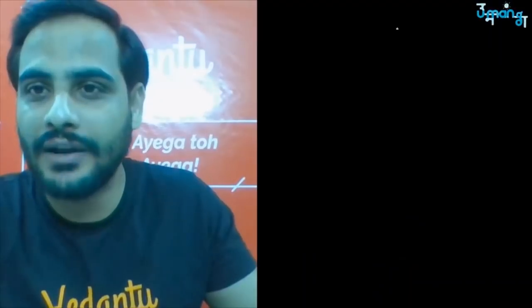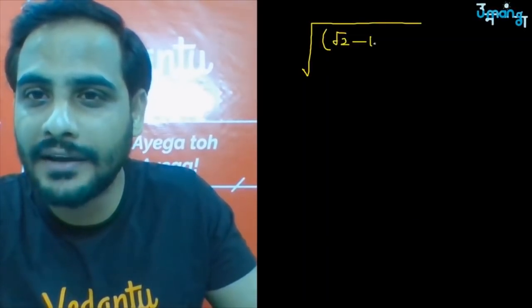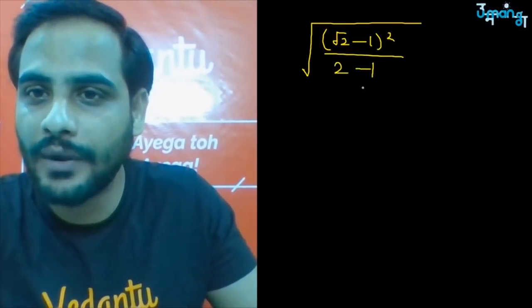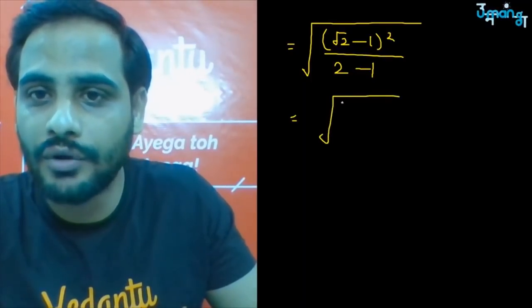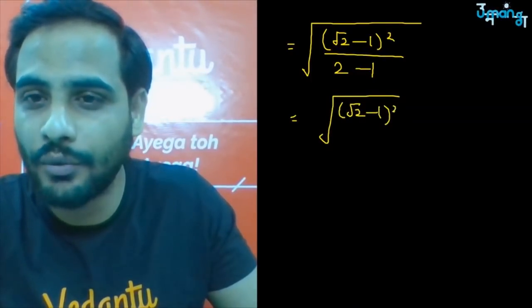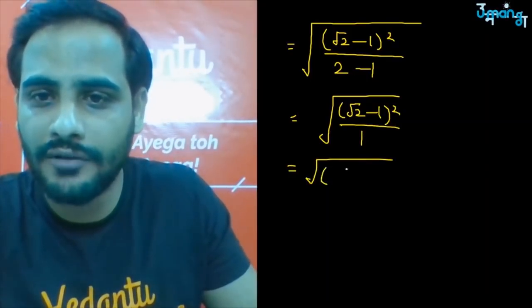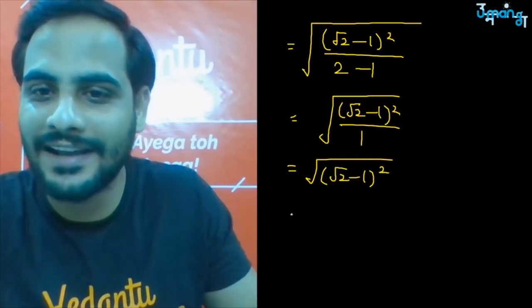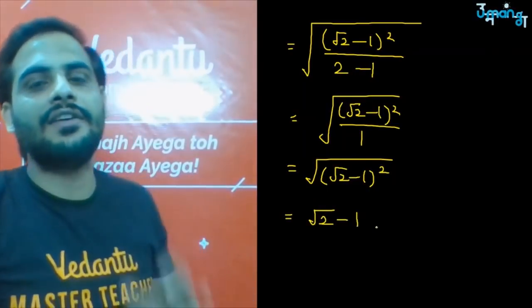Root 2 square is 2, minus 1 square is 1, so it is square root of root 2 minus 1 whole square upon 1. Upon 1 means it is nothing but square root of root 2 minus 1 whole square. Now whole square and square root will get cancelled, so you are left with root 2 minus 1. So the answer is root 2 minus 1.